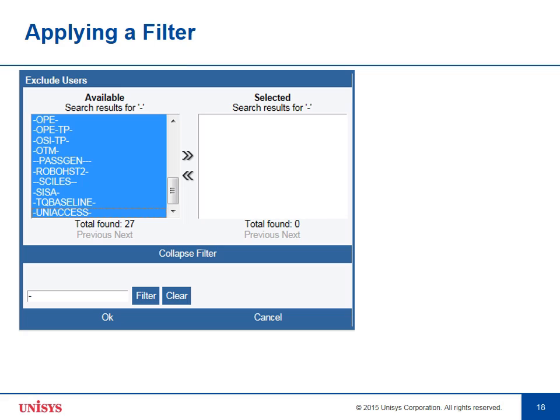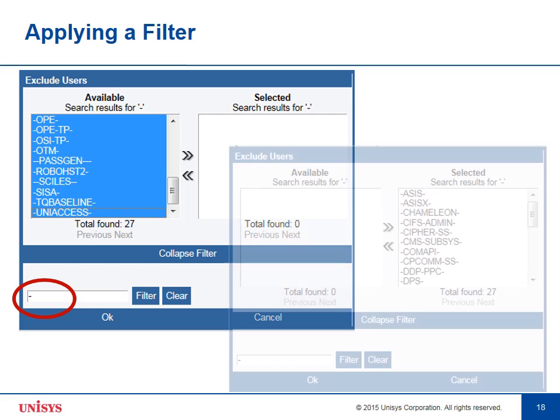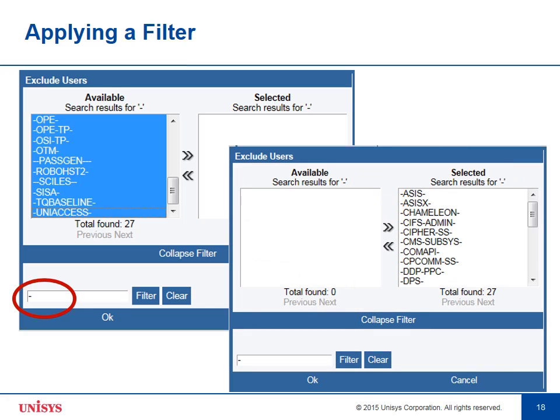When you apply a filter, the users that show up in the selected list are those that begin with the character string that's in the filter. Here, for example, the filter included all users whose names began with a hyphen. We've used Shift Select in order to select all 27 of the users that met this criterion. And then we've moved them over to the right-hand side, the selected list. That will allow them to be added to the list of users that were already selected for those that will either be included or excluded depending on the type of report we have.